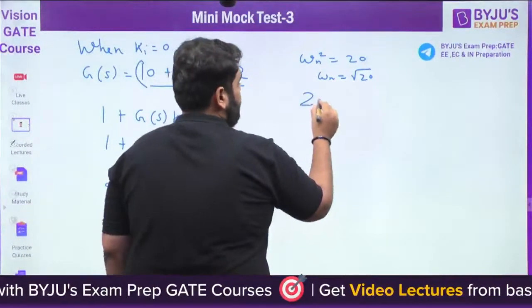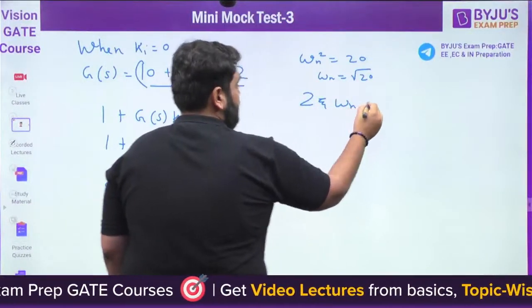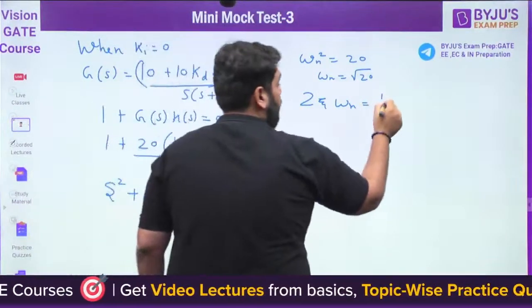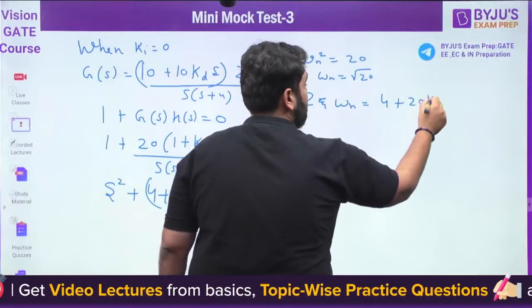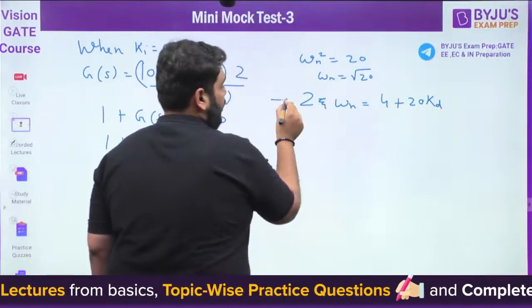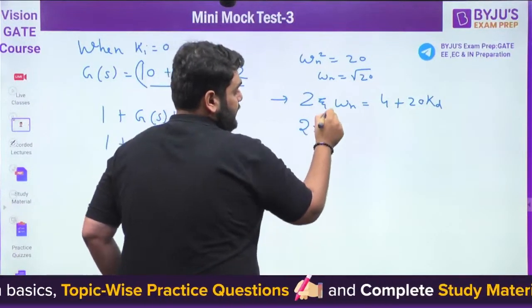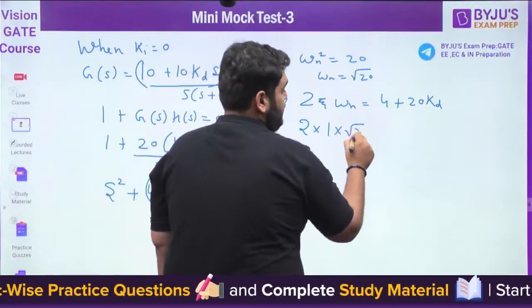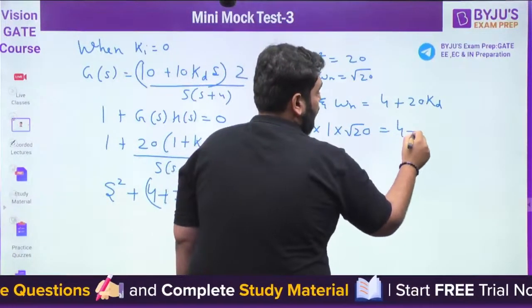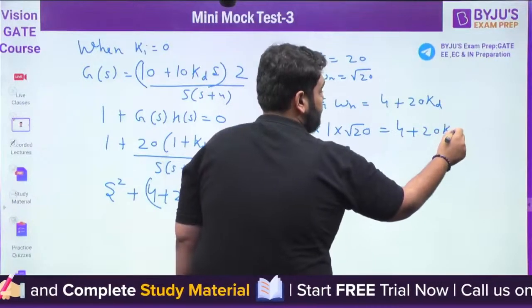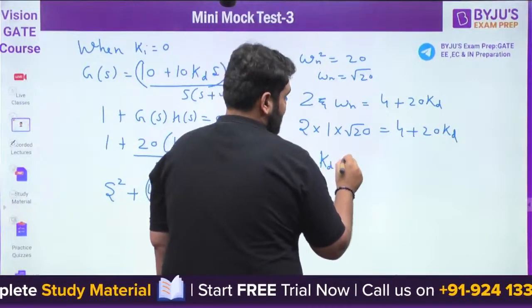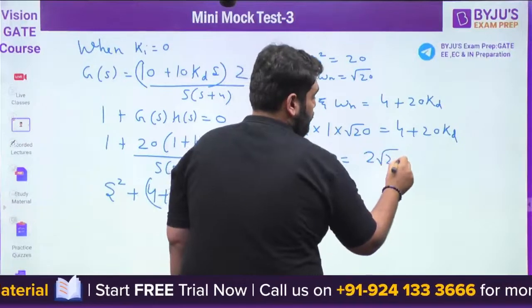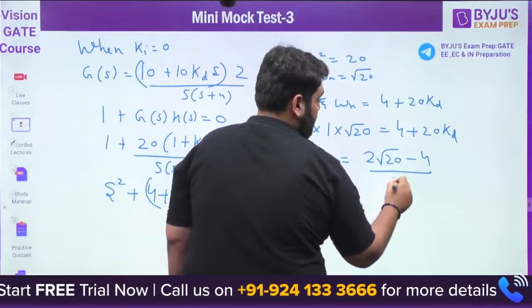So we have 2 zeta omega n is equal to 4 plus 20 kd. Now for the critically damped system, zeta is equal to 1, omega n is equal to root 20, so 2 root 20 is equal to 4 plus 20 kd. So from here kd comes out to be 2 root 20 minus 4 divided by 20.